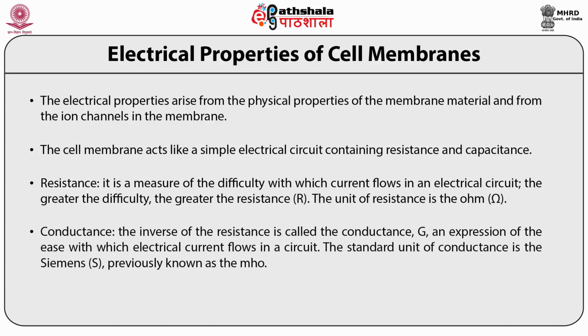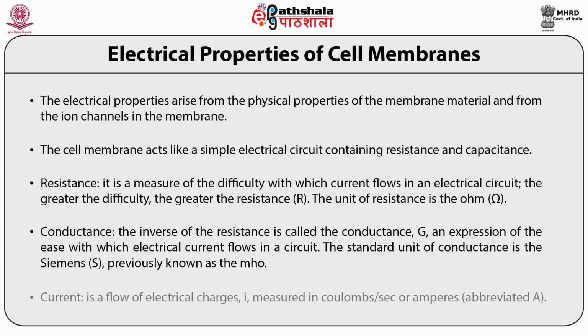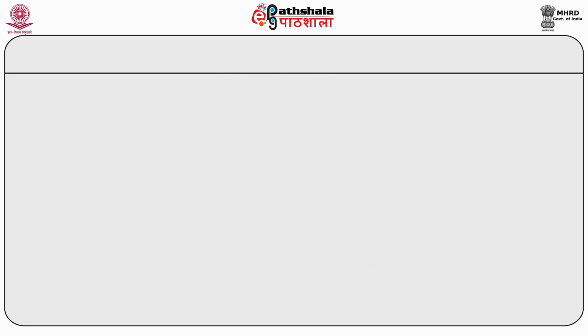Conductance, the inverse of resistance, is abbreviated as capital G, an expression of the ease with which electrical current flows in a circuit. The standard unit of conductance is Siemens, S. Previously it was known as mho. Current, I, is a flow of electrical charge, measured in coulombs per second or ampere. It is abbreviated as capital A.